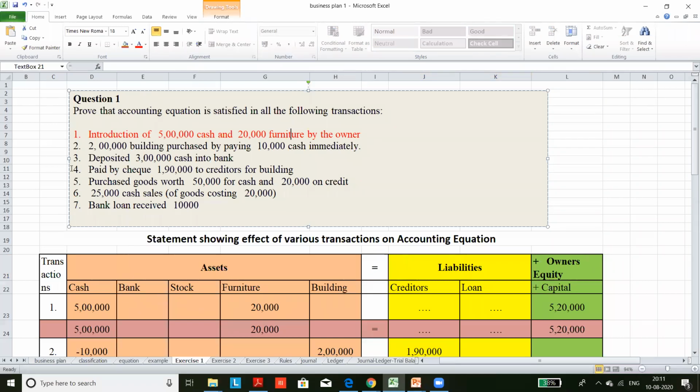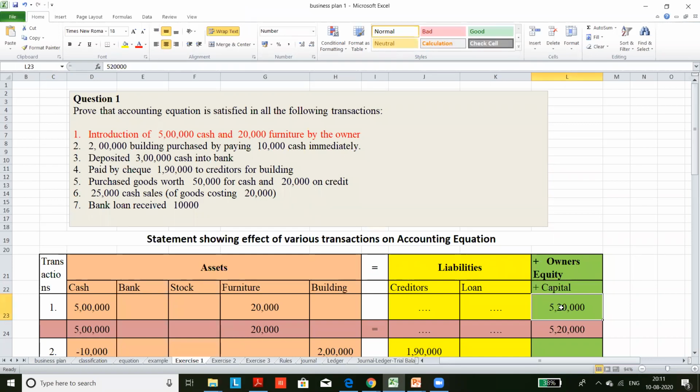Arjun, so what is the total amount of capital here? How did the owner start? With 5 lakh cash and 20,000 furniture. So the total capital is 5,20,000. So on the owner's side, what did we write? The owner's capital is 5,20,000. What happened to the business?